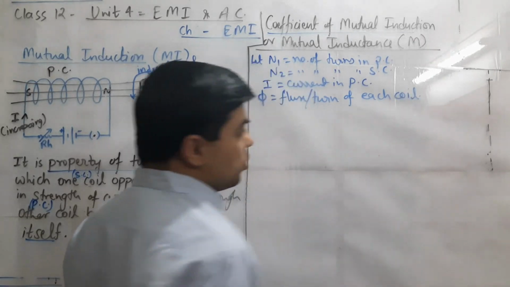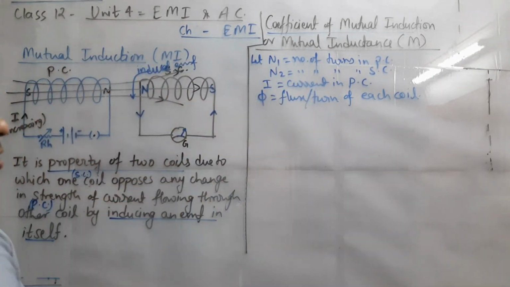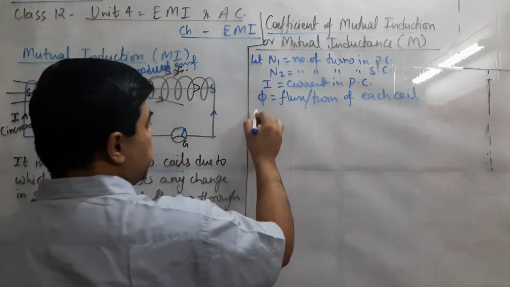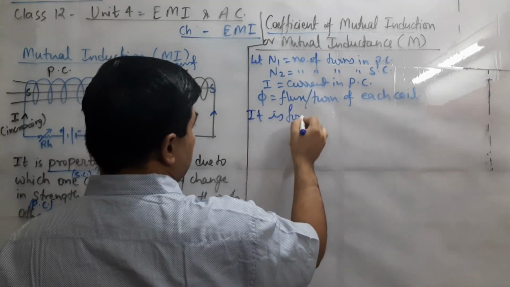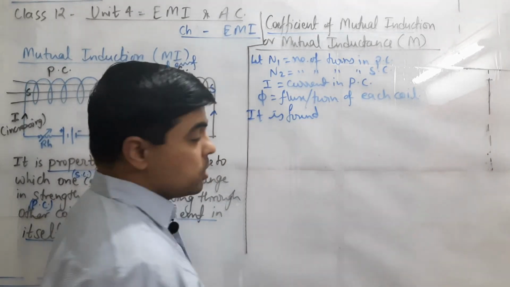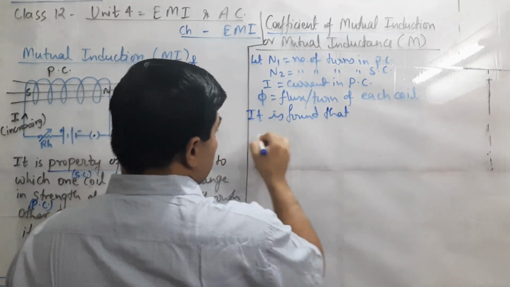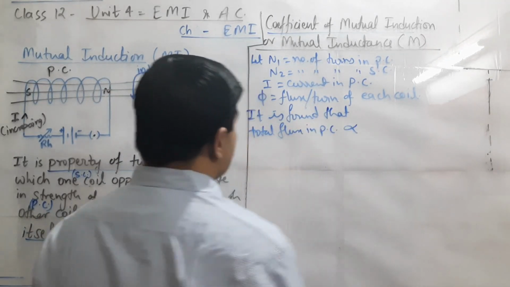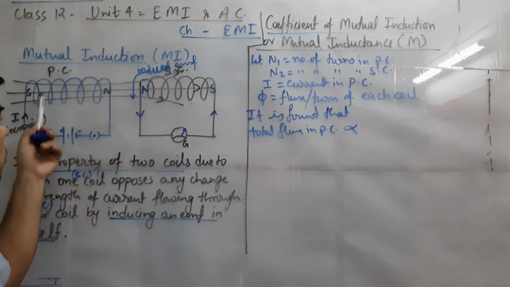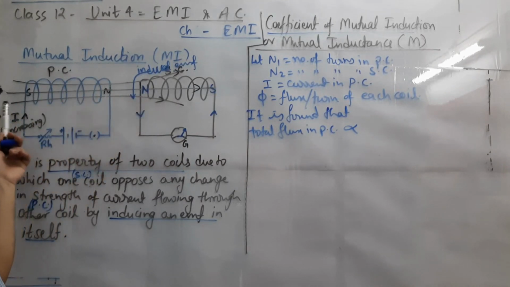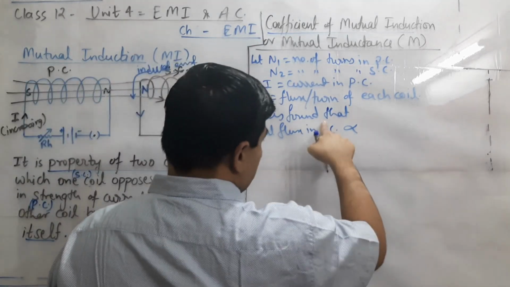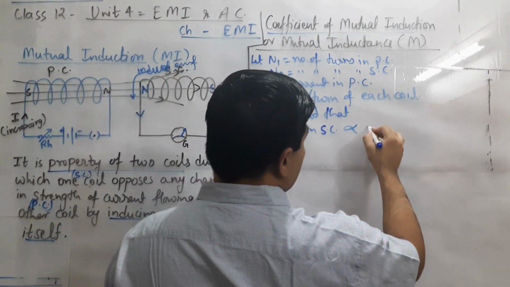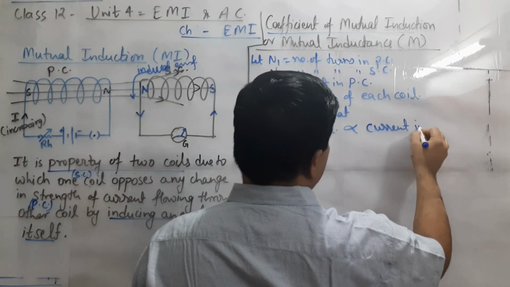We are assuming that there is no loss of flux while passing from primary to secondary. So we have taken phi as flux per turn for each coil, and in the same way as we discussed in case of self-induction, it is found that the total flux in the secondary coil will be proportional to the current, the magnitude of current in the primary coil. Induced EMF will be developed in the secondary coil.